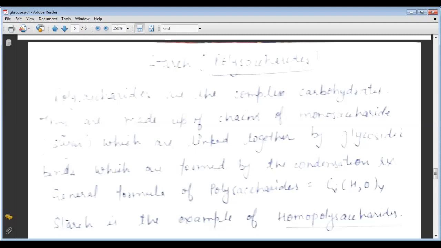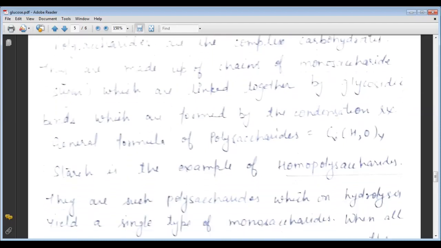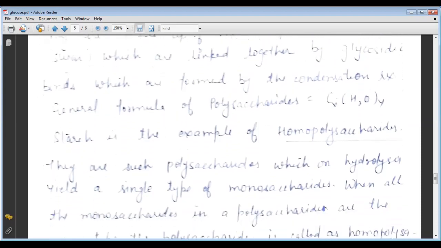The general formula of polysaccharides is Cx(H2O)y. Polysaccharides are classified into homopolysaccharides or heteropolysaccharides, and starch is an example of the homopolysaccharides.